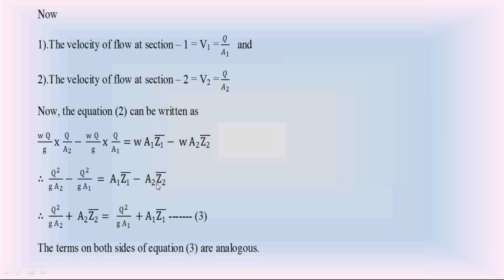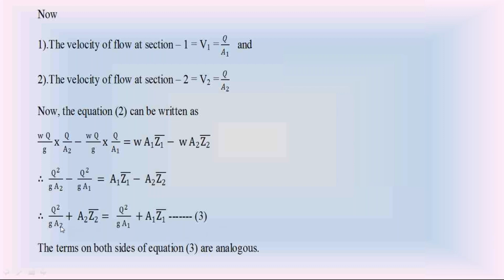Bring this minus A2 Z2 bar to the left hand side, it becomes positive. And bring this Q square by g A1 to the right hand side, it becomes positive. So this equation becomes Q square by g A2 plus A2 Z2 bar is equal to Q square by g A1 plus A1 Z1 bar. Check this equation 3 carefully.